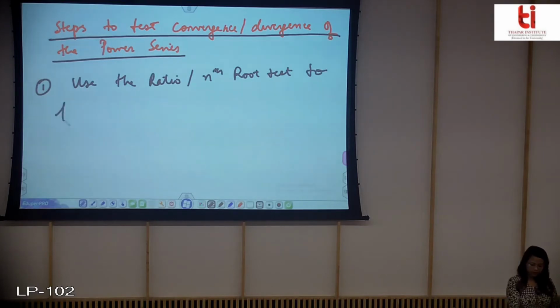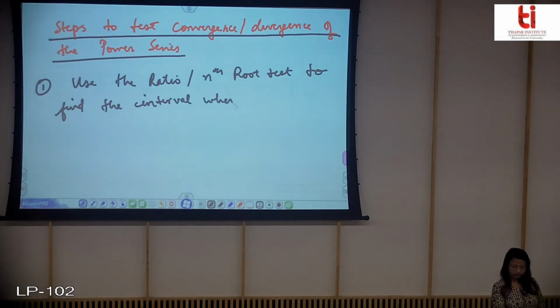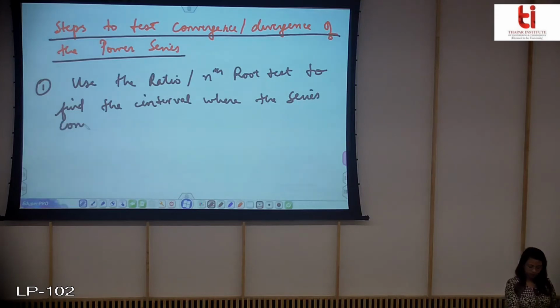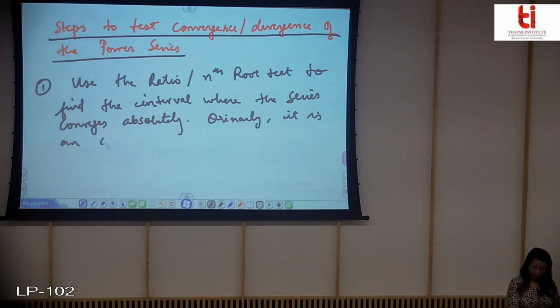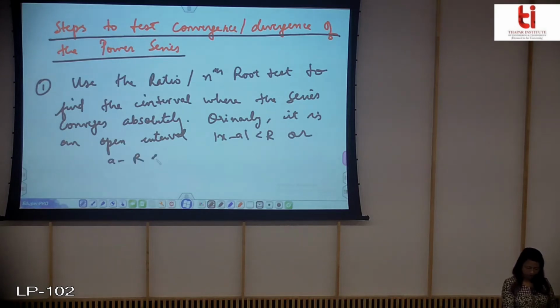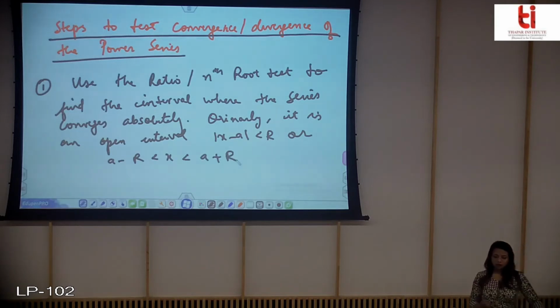to find the interval where the series converges absolutely. Ordinarily, it is an open interval, or what we discussed before, the cases where the power series can converge.